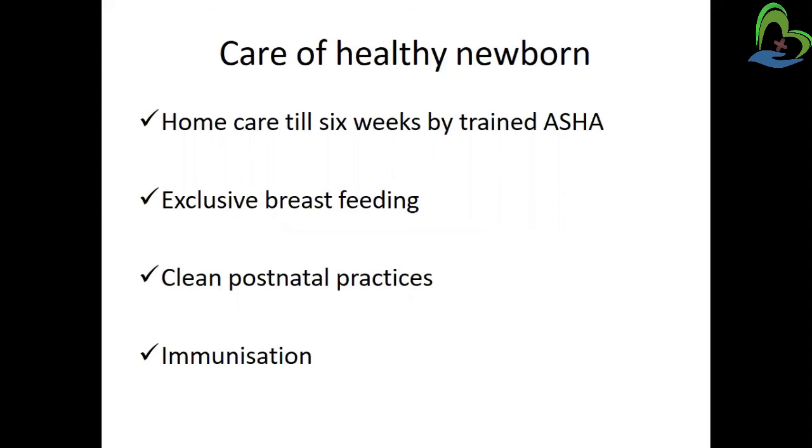Then clean postnatal practices, because the mother has a postnatal period of up to 6 weeks. So we have to be aware and take care of the mother as well as the newborn for health. Then immunization is given to the newborn.